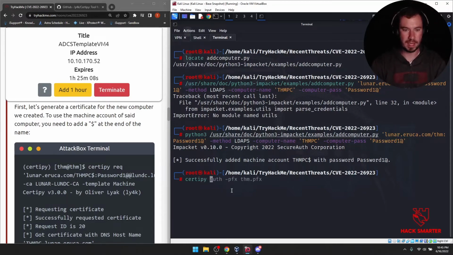So Certipie again, req for request, and then very similar to our last command, except here we're going to do our PC name, which is that $ right there. Same thing with the password, and then we're at the lunar.uruka.com. The CA is lunar.lunc.ca, our template is machine.